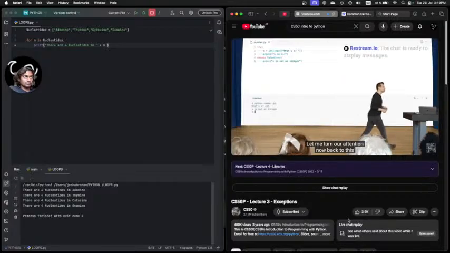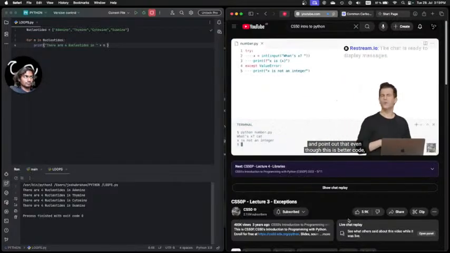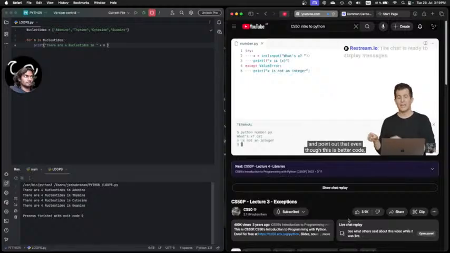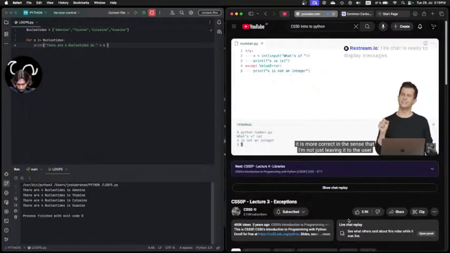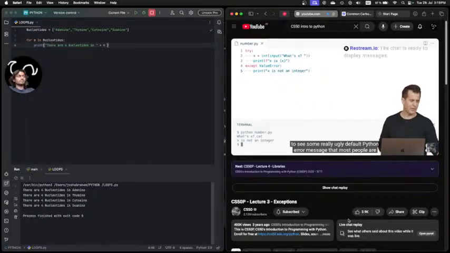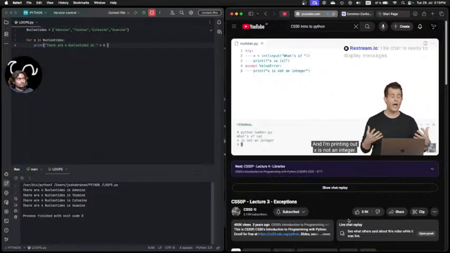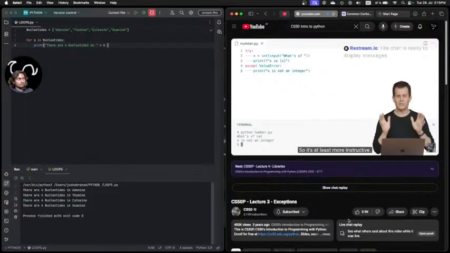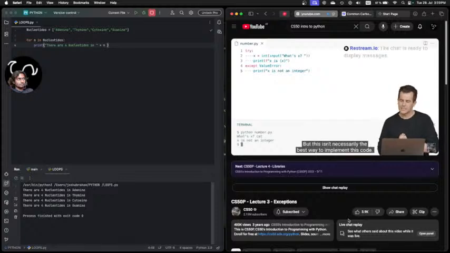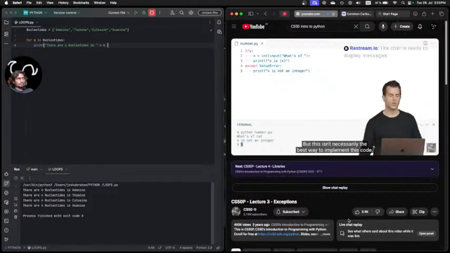Let me turn our attention back to this and point out that even though this is better code, it is more correct in the sense that I'm not just leaving it to the user to see some really ugly default Python error message that most people are going to have no idea what to do with. I'm at least handling it more elegantly, and I'm printing out "x is not an integer," so it's at least more instructive. But this isn't necessarily the best way to implement this code. Why?